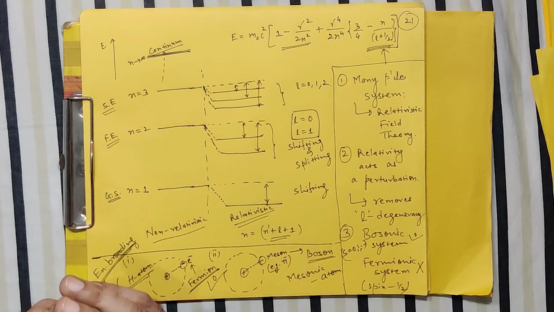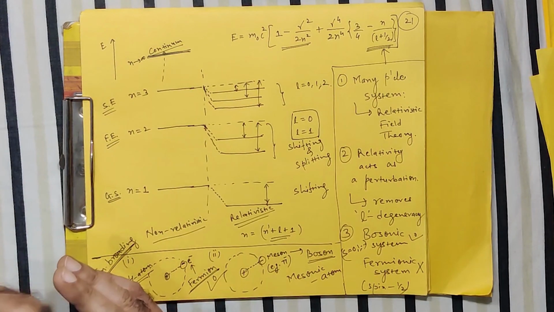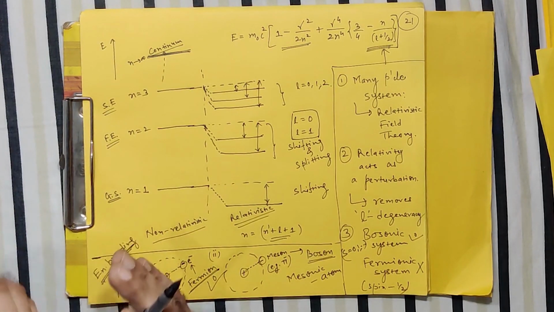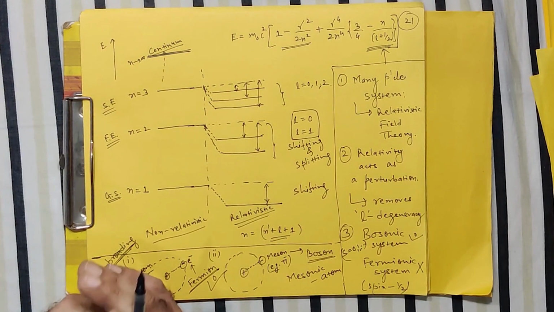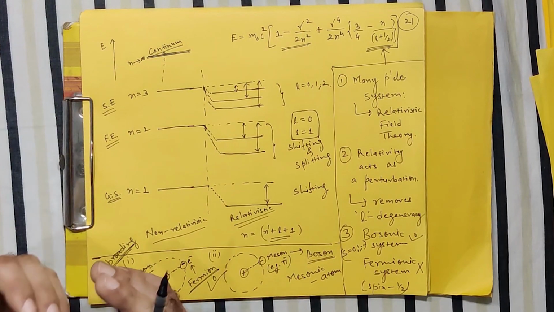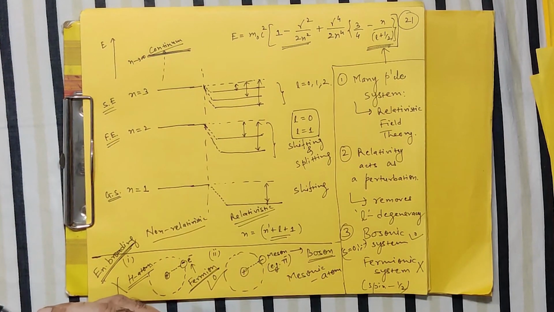First, we will derive the Dirac equation for a free particle, and then we will include the interaction in order to investigate fully the concepts of the Dirac equation. So I stop here with the relativistic KG equation, and next we will move to the Dirac equation. Thank you.